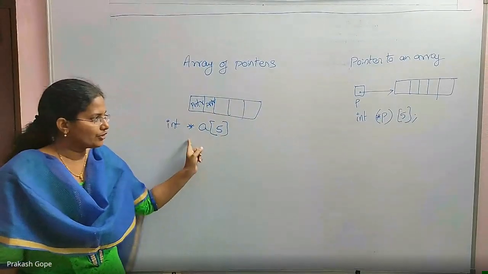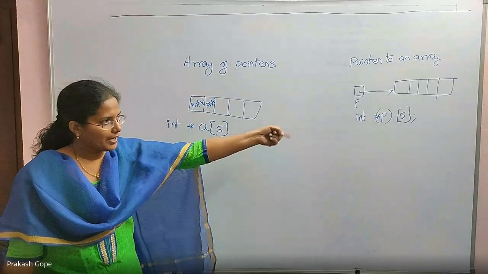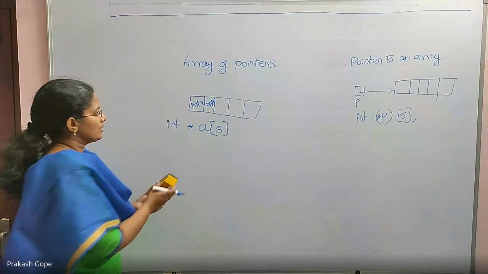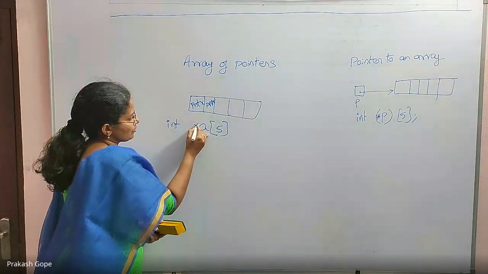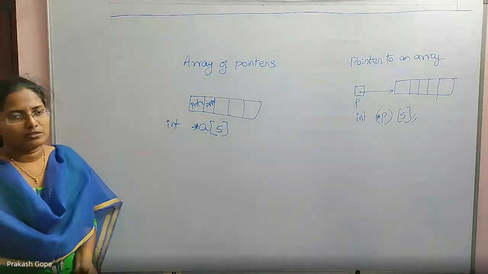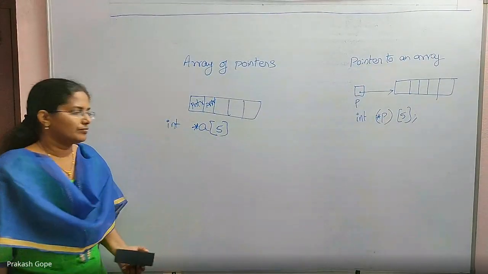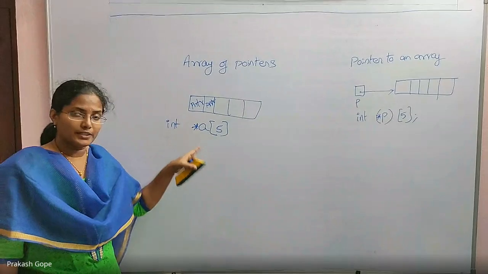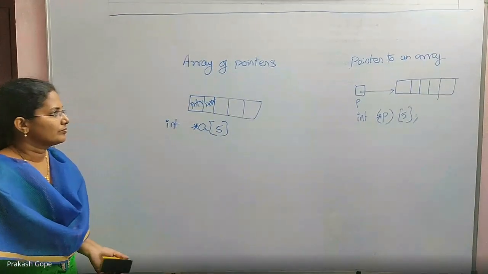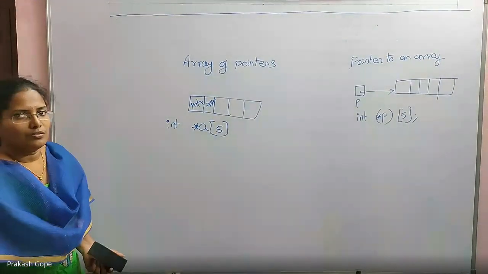There is a difference between these two. There is a bracket for star p. Here, star is towards the variable, there is a space between, and there should not be any bracket. Fine.